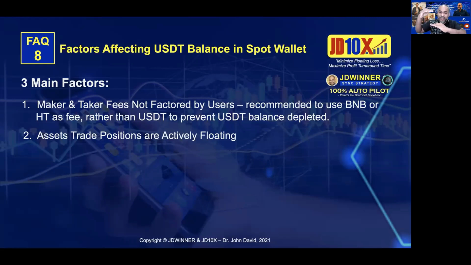Now, let me ask you something. On average, are you plus or minus? It is definitely minus, right? Minus 5% because it is still floating. So that's the reason why sometimes you see it's minus there, because coins are floating and most of those coins are in negative. But please understand, as I mentioned earlier, when coins are floating or when the market is declining, you should have more assets. All right, please take note of that.